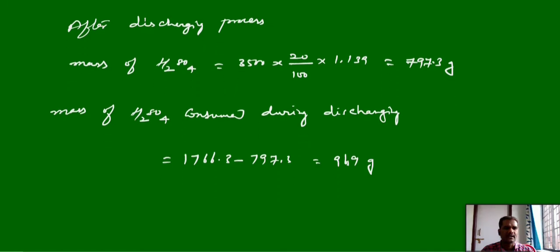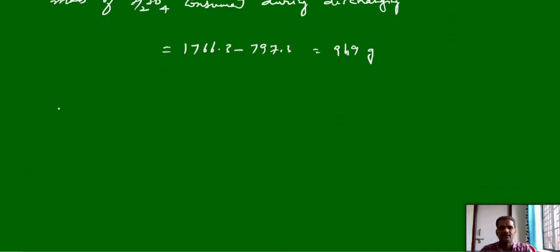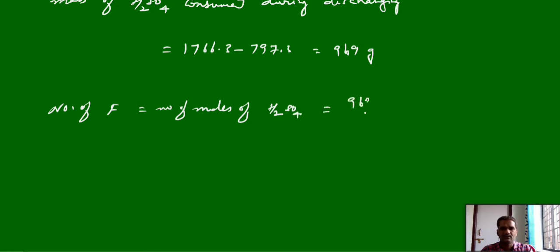And this is a weight. You want to calculate the current. First, you have to calculate the number of moles of Faradays. Now, number of Faradays is equal to number of moles of H2SO4. The number of moles of H2SO4 is equal to 969 by 98. This many moles means this much amount of current we have in terms of Faradays.